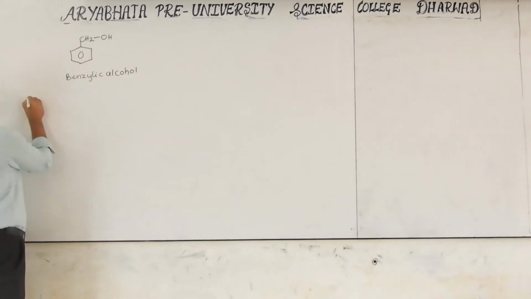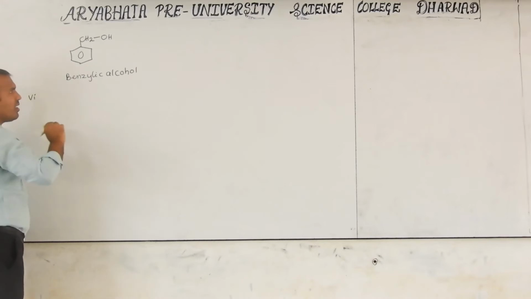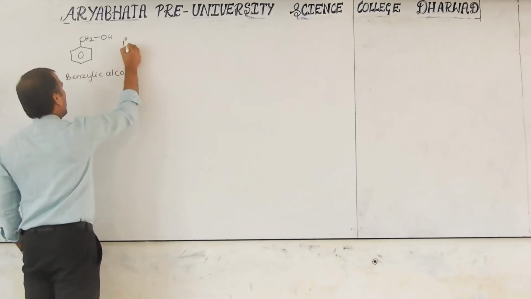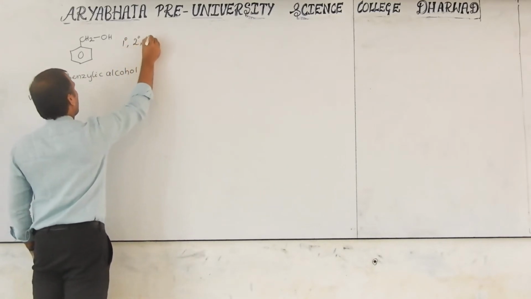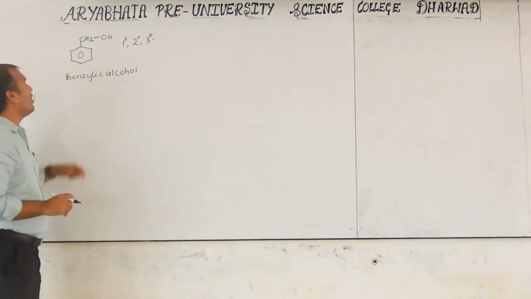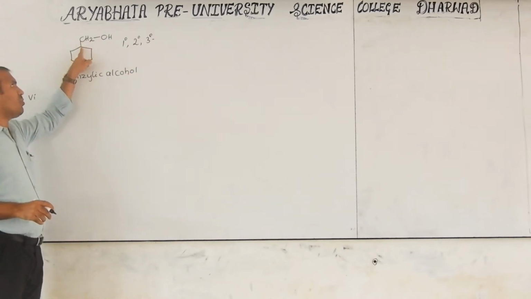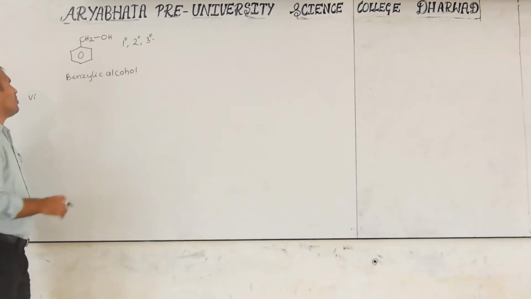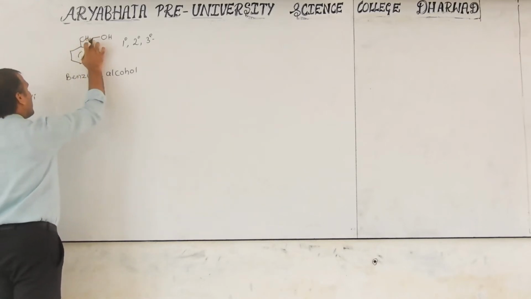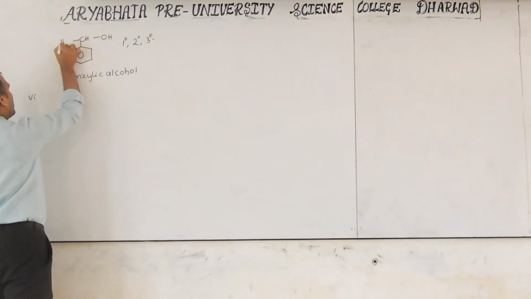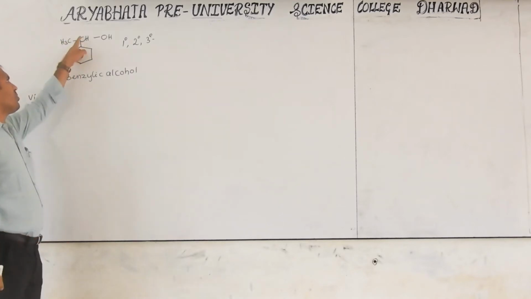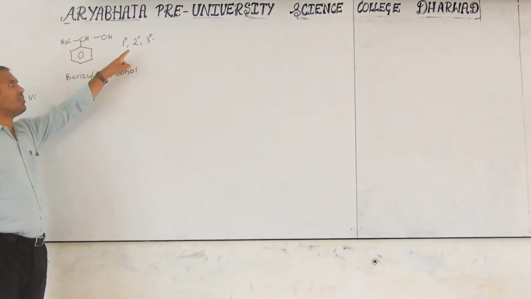Next, vinylic alcohol. In benzylic also, we again have primary, secondary, tertiary benzylic alcohol. Now this carbon is directly bonded to one carbon, that is primary. If one hydrogen is replaced by one CH3, then this carbon is bonded to two other carbons, that is secondary carbon.